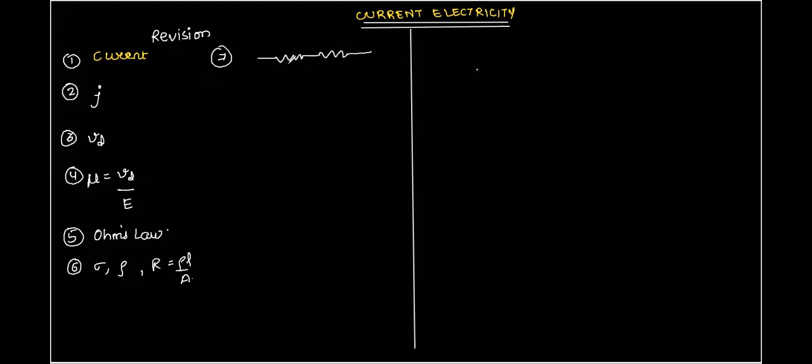So in series, voltage gets distributed, right? Current remains same. Whereas in parallel, what happens, Atul? What is distributed? Current gets distributed. Absolutely correct. Current gets distributed, and we have voltage remaining same. Very good. What next?